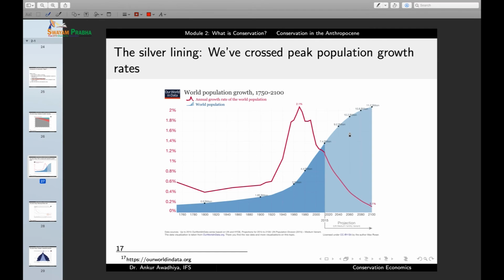The rate of population growth is determined by the slope of this curve. So the slope of this curve was very high in this region, and it goes on decreasing when we reach here. So the slope is less, and we are right now in the middle. So we have already crossed the peak population growth rate, and the growth rate of population is now going down. So which is good news.